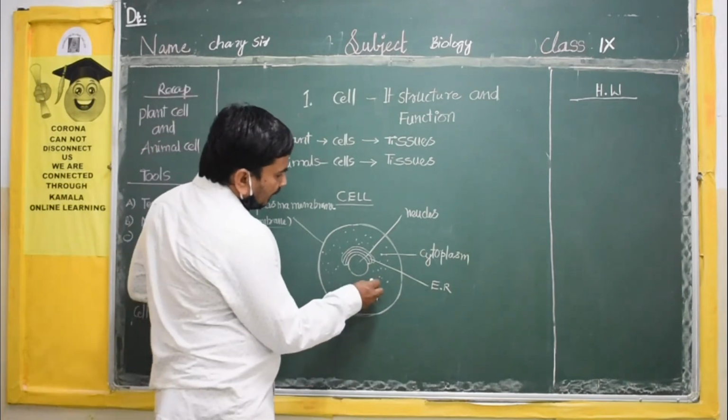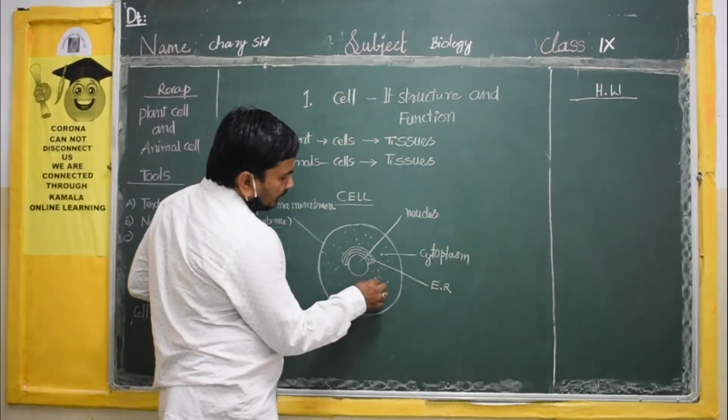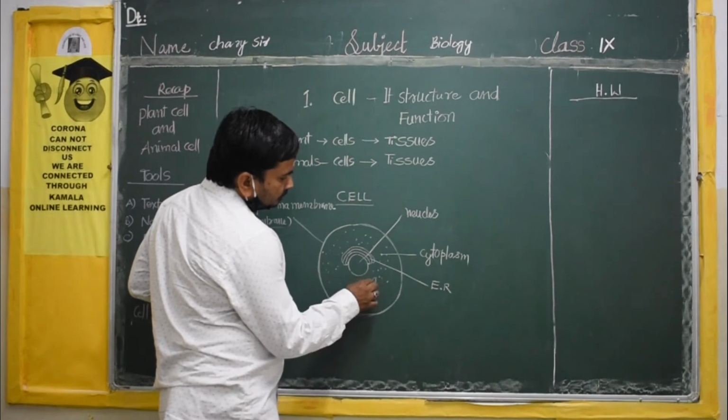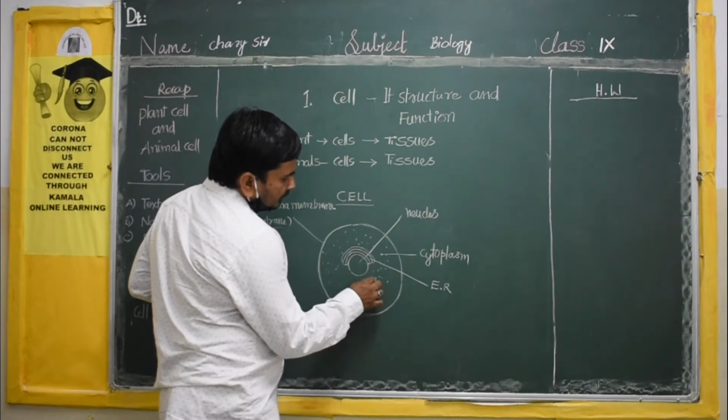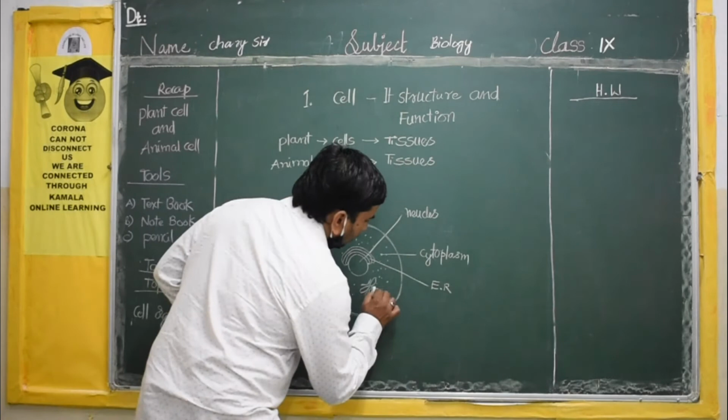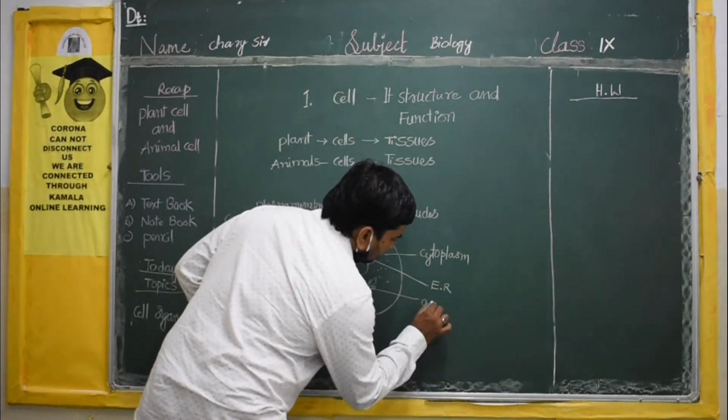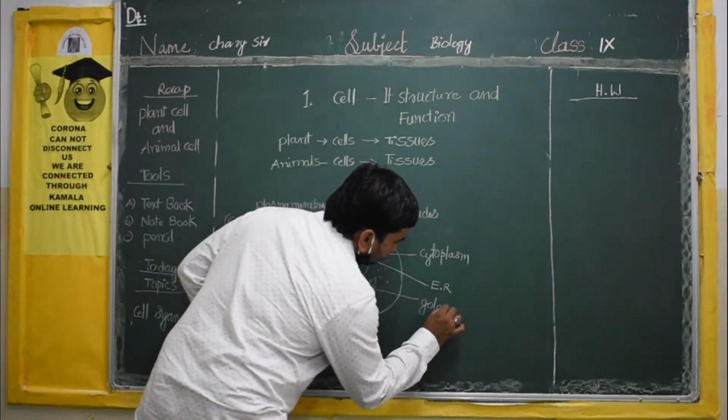Next, there is another membranous structure. These are called the Golgi complex.